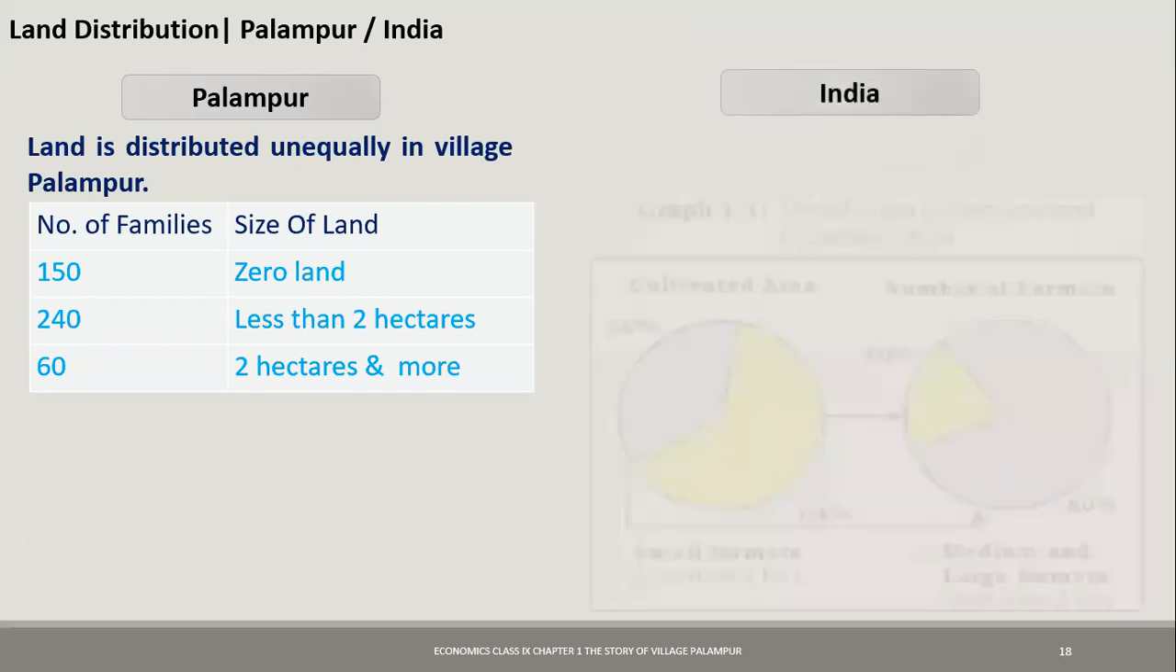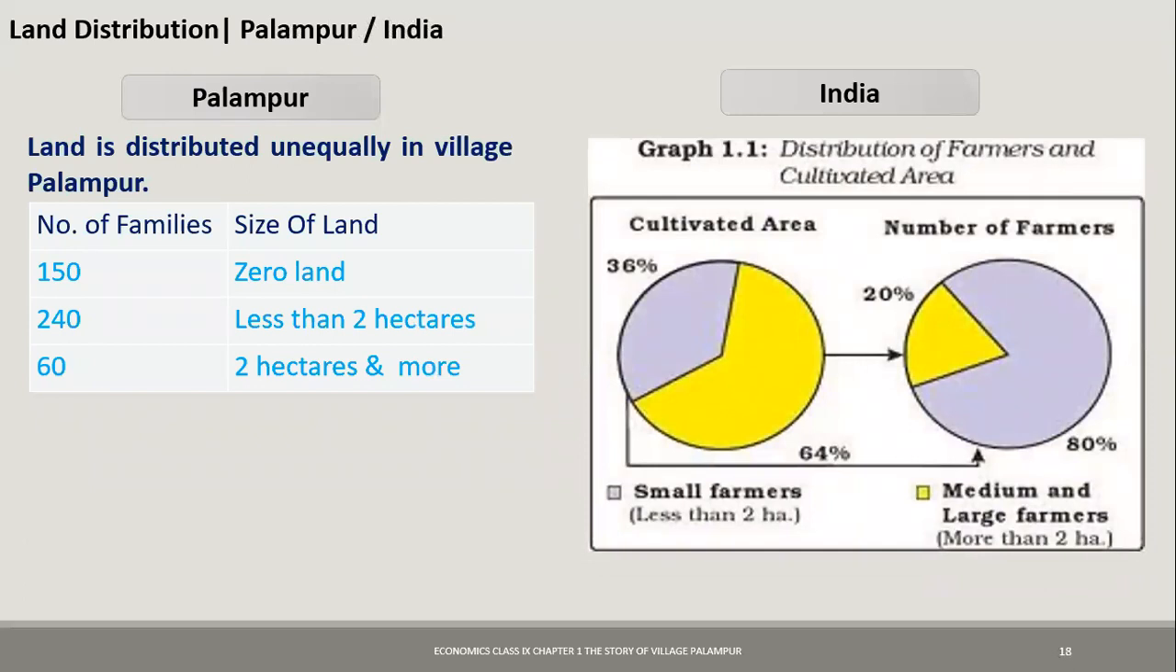In India, what happens? We see here there are 2 diagrams. One is the cultivated area and one is the number of farmers. Now the yellow part belongs to the medium and large farmers, and the light purple one belongs to the small farmers. Now you see in the cultivated area, only 36% of that land belongs to 80% of the people over there. You see this blue area and this blue area here. So 36% of the land is owned by 80% of the people, and the yellow one belongs to the medium and large farmers.